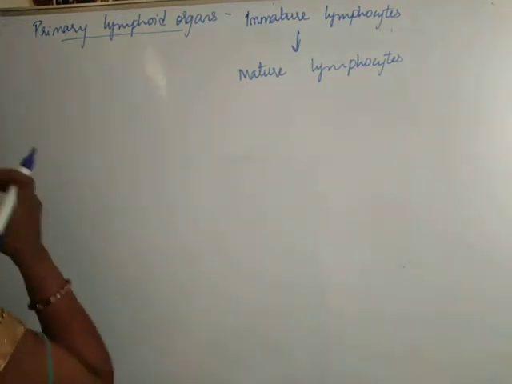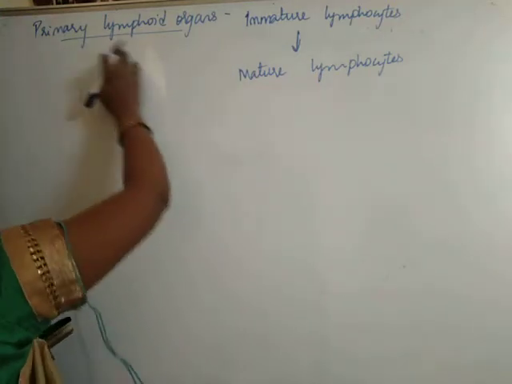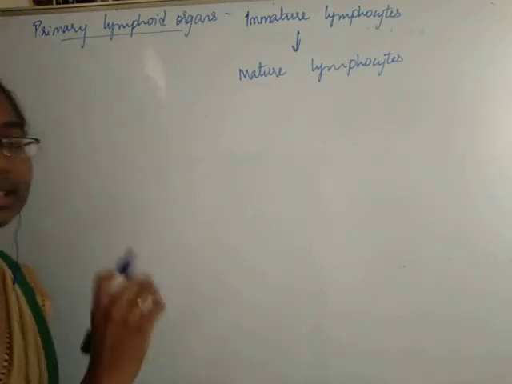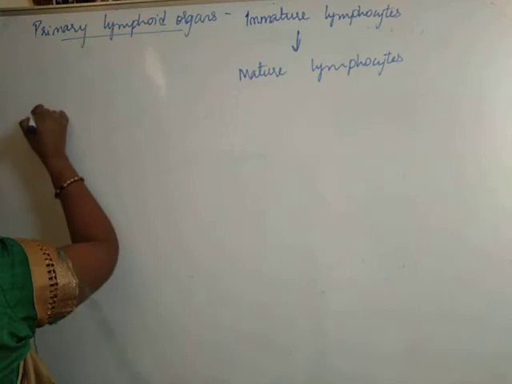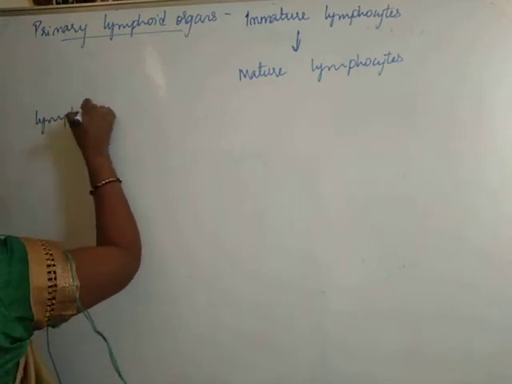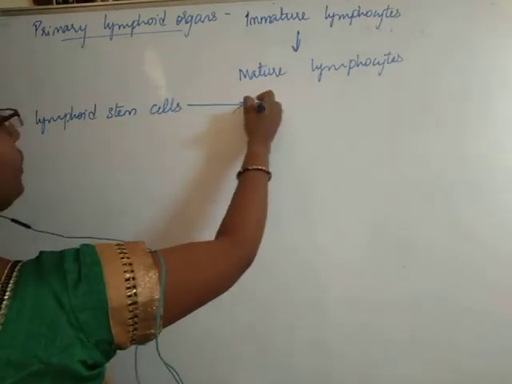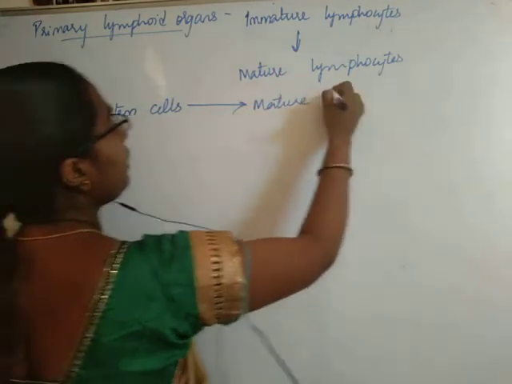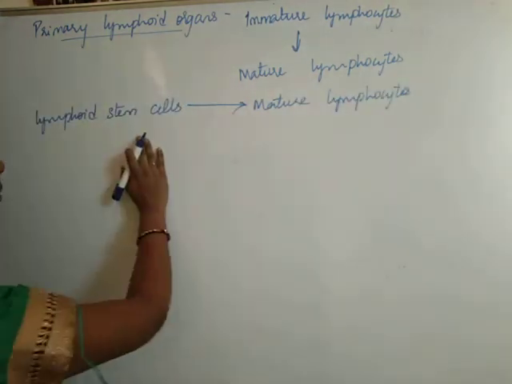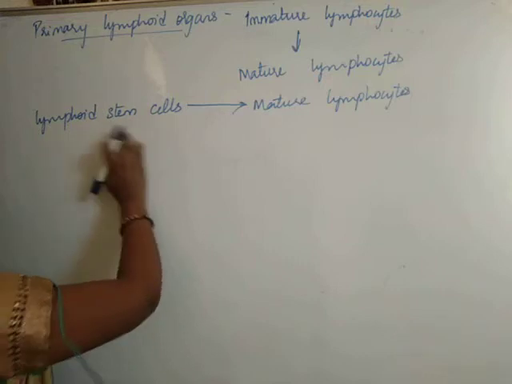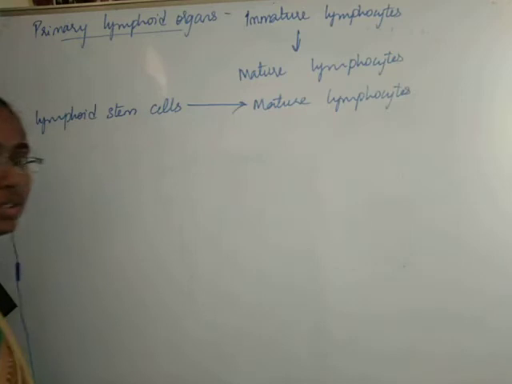Okay. So, students, actually these immature lymphocytes are converted into mature lymphocytes in the primary lymphoid organs. We can also explain it as, in the primary lymphoid organs, lymphoid stem cells will develop into mature lymphocytes.